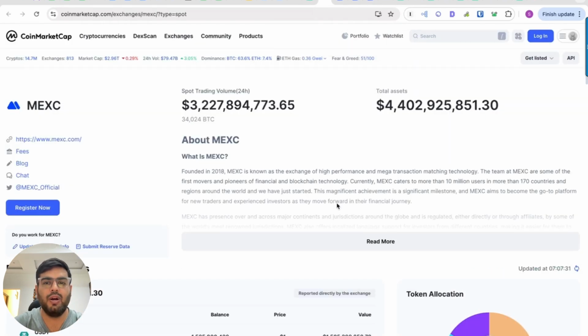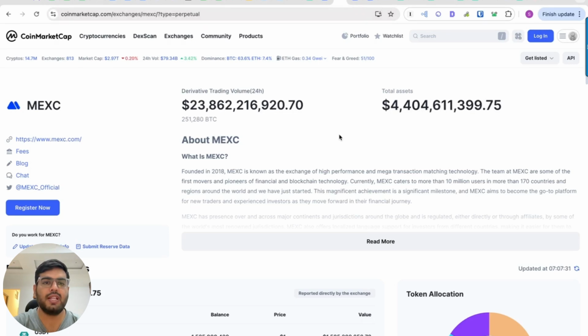Speaking of volume, a very important factor for any crypto trader while registering on an exchange, because trading volume ensures whether your orders will be successfully executed or not. So MEXC exchange is having a spot trading volume of 3.4 billion in last 24 hours. And at the derivative side, it is having 23 billion trading volume in last 24 hours.